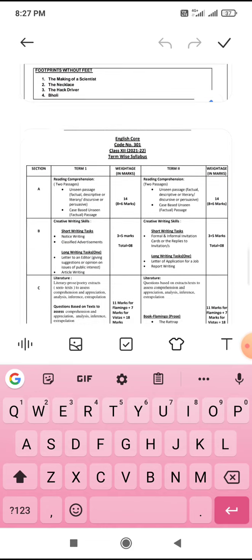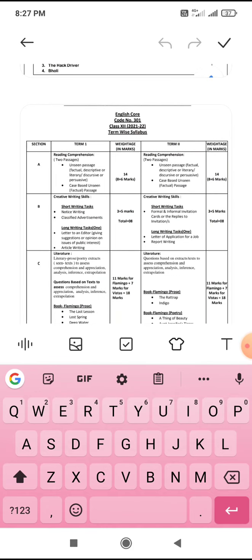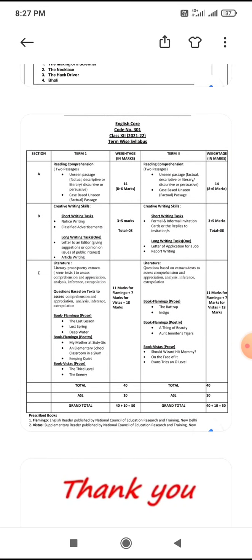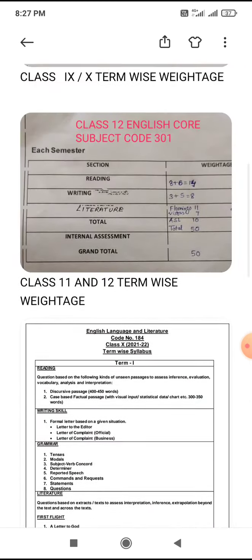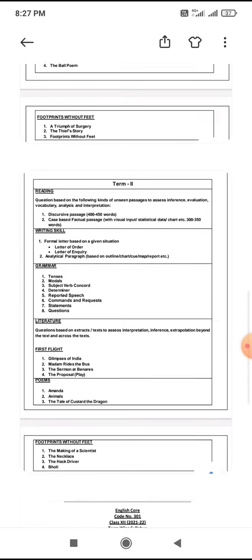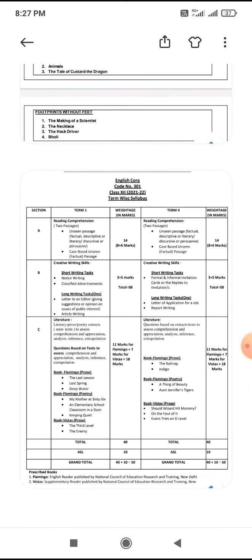Got it? Now we are coming to class 12. For class 12 the weightage I have already discussed, that is 8 plus 6 14, writing 3 plus 5, and Flamingo and Vistas total 18, and ASL. Now how term 1 and term 2 are divided, you can see on the same page. For your reading comprehension, both term 1 and term 2, it carries 14 marks.